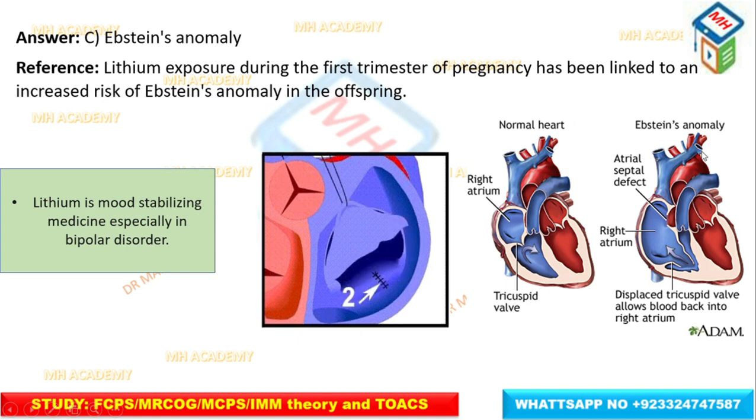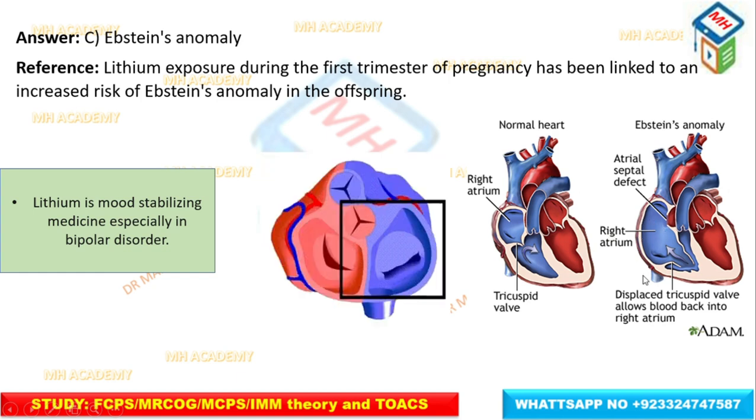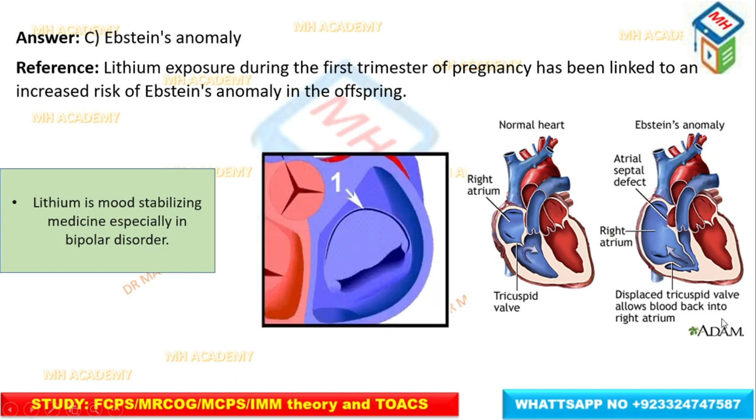This is a normal heart, and this is an Ebstein anomaly heart with an atrial septal defect, an atrialized right ventricle with shortening of the right ventricle, and a displaced tricuspid valve allowing backflow into the right atrium, that is tricuspid regurgitation. This is the triad for Ebstein anomaly.